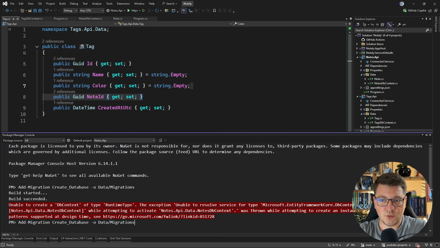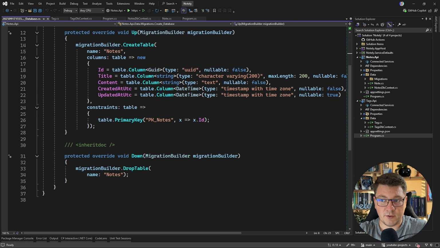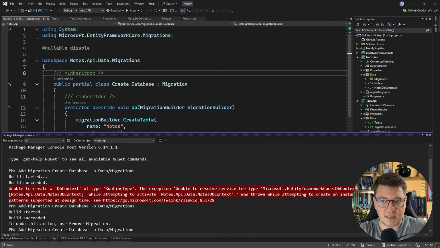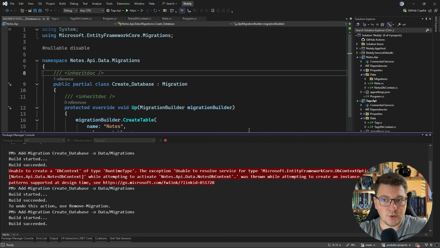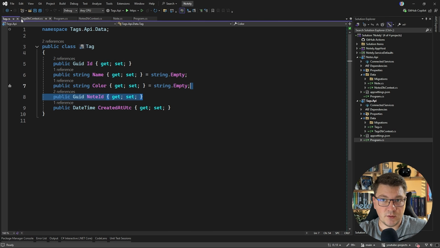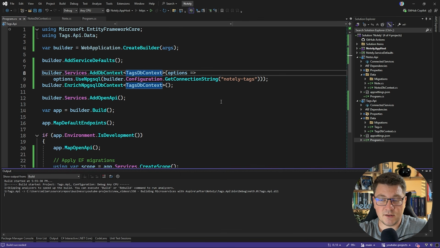So let me retry the same operation as before, and this time we get our migration with one table. Now let's also generate the same for the tags API, and I'll just rerun the same command and switch the default project. And after this, I should have my database migrations ready. So you can see our tags and nodes table will be created in our databases. So let's go ahead and switch the startup project to the Notely app host and start the application.